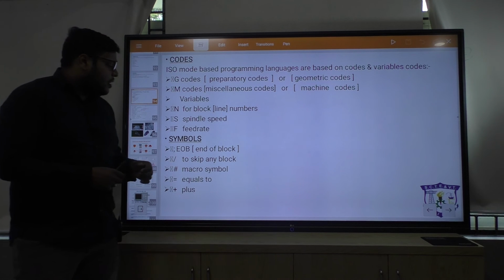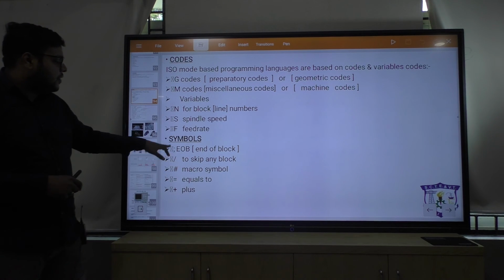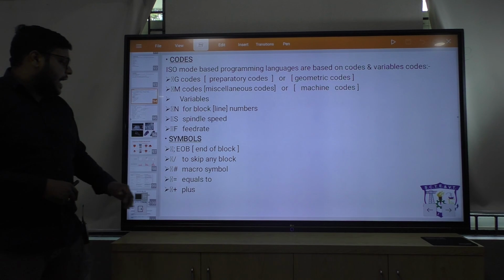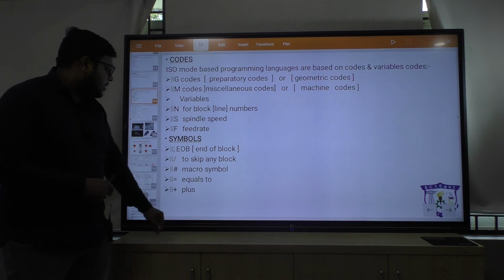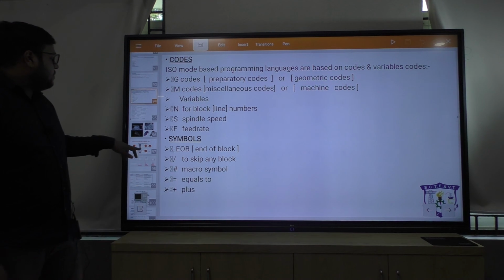Okay, now symbols. EOB means whenever a line is over, you can give the EOB symbol. End of block. Slash symbol to skip that line. Hash symbol is used for macro. Equal and plus symbols are also used.